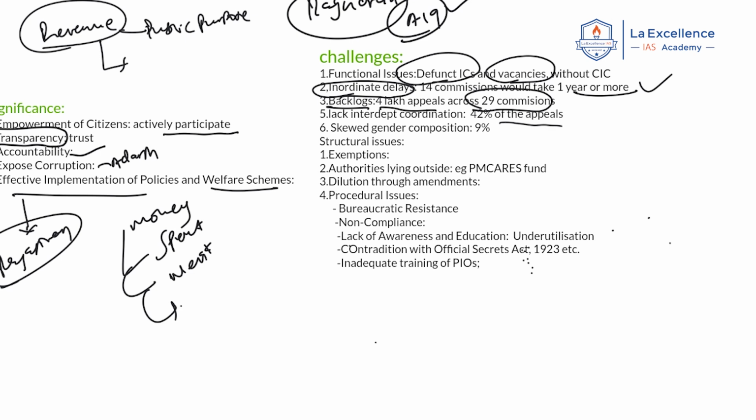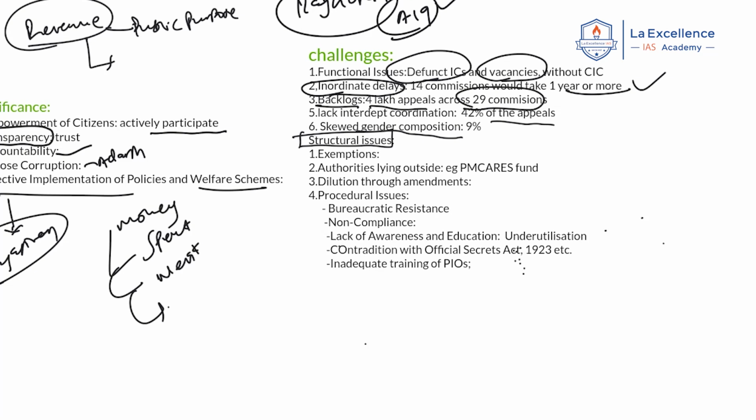Next, skewed gender composition. What does it mean? It is being said that only 9% of the information commission employees working under the RTI sector are women, and the remaining are men. Next important thing is structural issues. What does it mean? There are certain bodies which are exempted, authorities lying outside, and this indicates a lack of transparency in the spending of money. For example, the PM CARES Fund is being criticized for this.